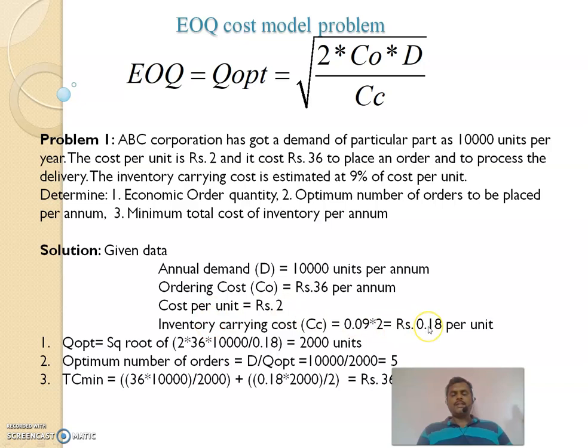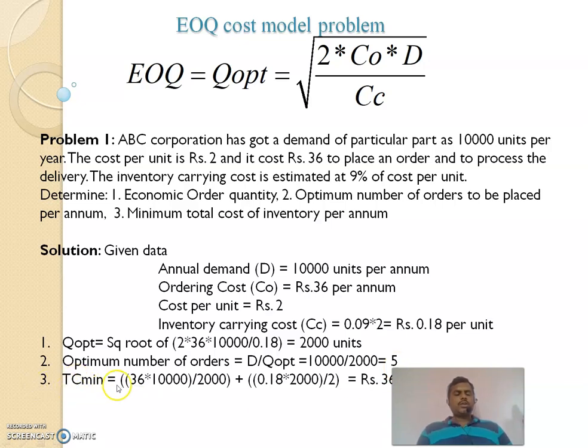Cost per unit is 2, so carrying cost is 0.18 per unit. Here we can use Q opt equal to square root of, and we put these values in this equation, then you will get 2000 units. Then the optimum number of orders, which is the second item asked in the problem, equals D by Q opt, D being annual demand divided by Q opt, that is 5. Here we will place 5 orders per annum.